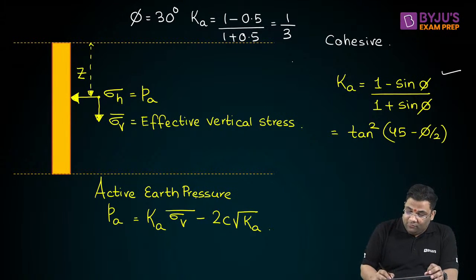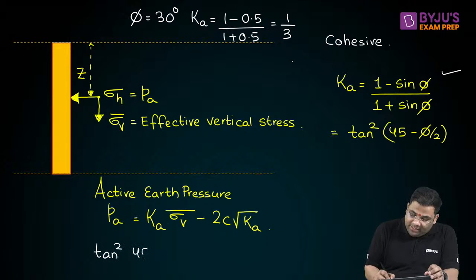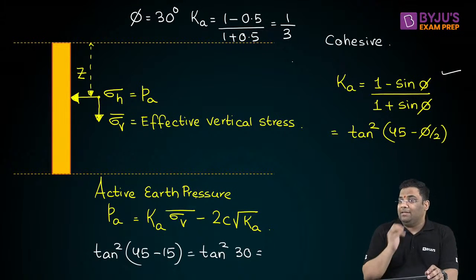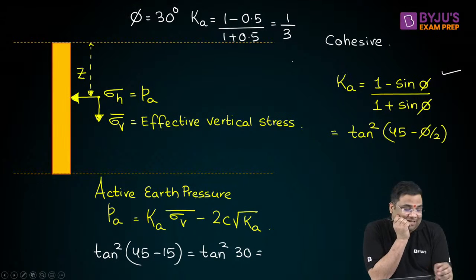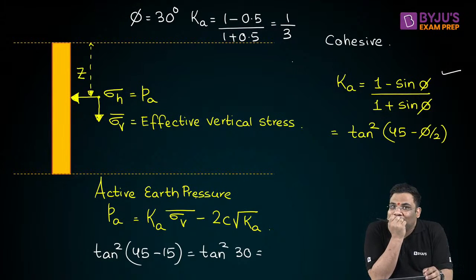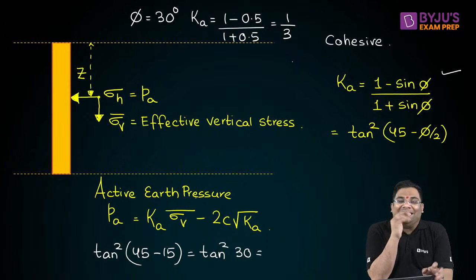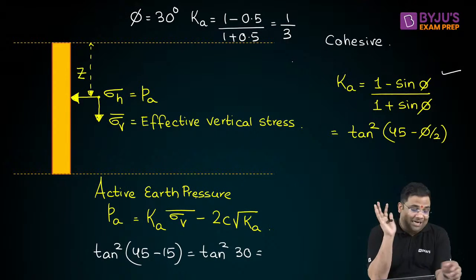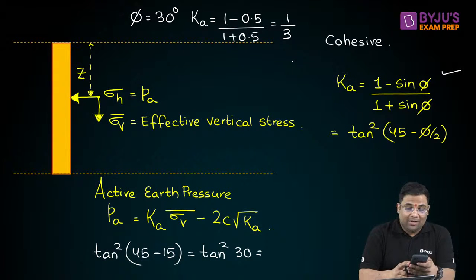And if you put phi equal to 30 in tan square of 45 minus phi by 2, 30 by 2 means 15, and 45 minus 15 is 30. What is tan square 30? You write down. I want to see whether the students are active or not. It's a very easy thing. What is tan square 30?